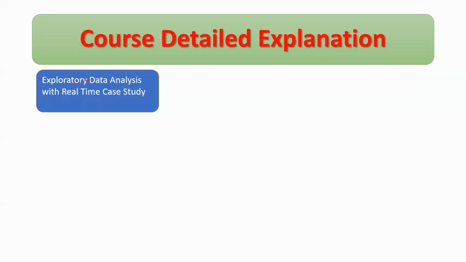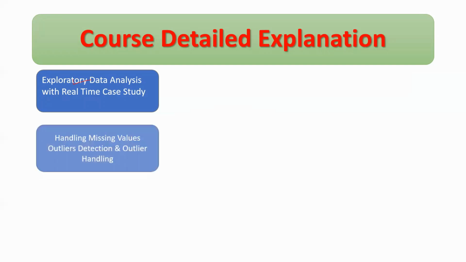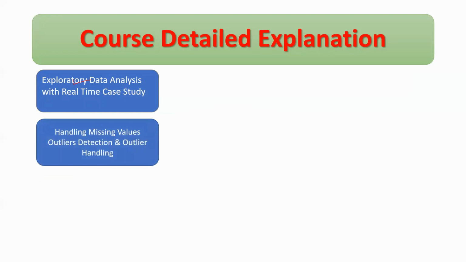Okay. Next, handling missing values, outlier detection and outlier handling. In this video, we have to see how to check for missing values and figure out the reason why the values are missing.